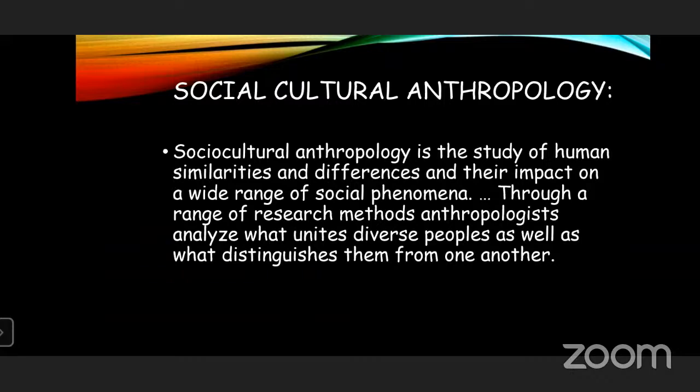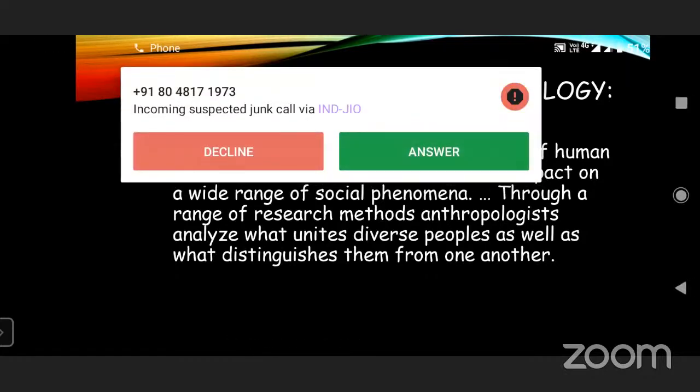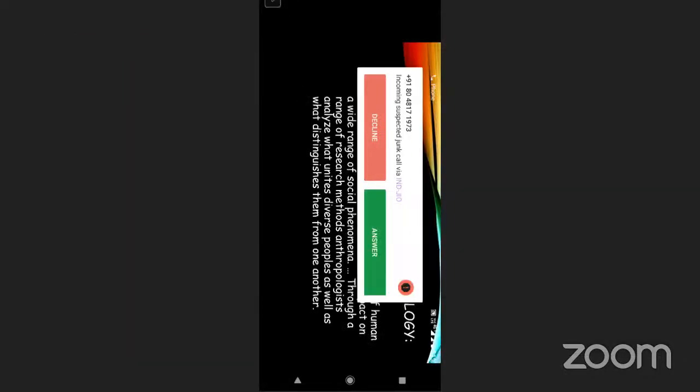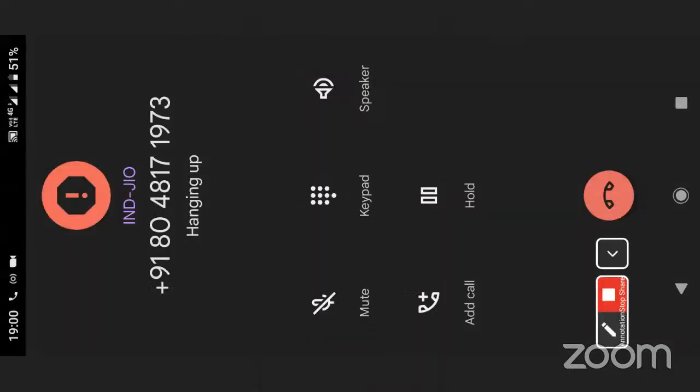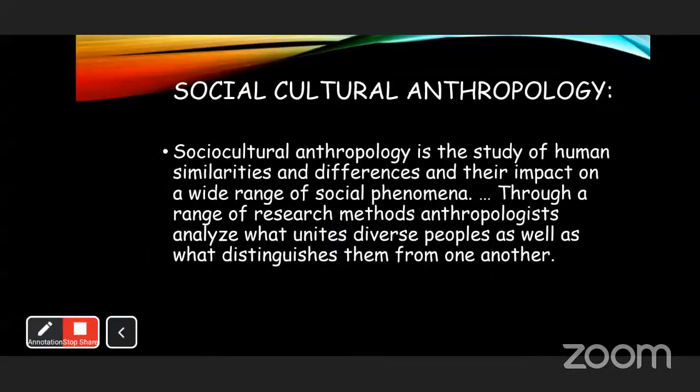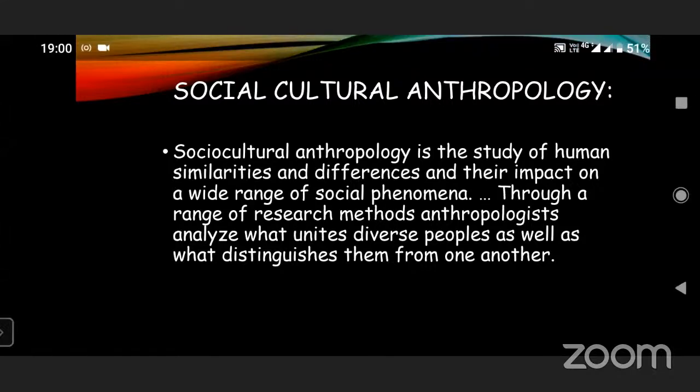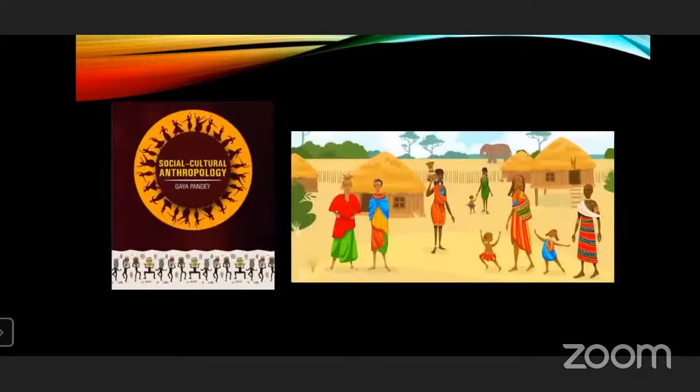Next, social cultural anthropology. Social cultural anthropology covers various aspects of human evolution. See, all society people are gathered together and they live their daily life.